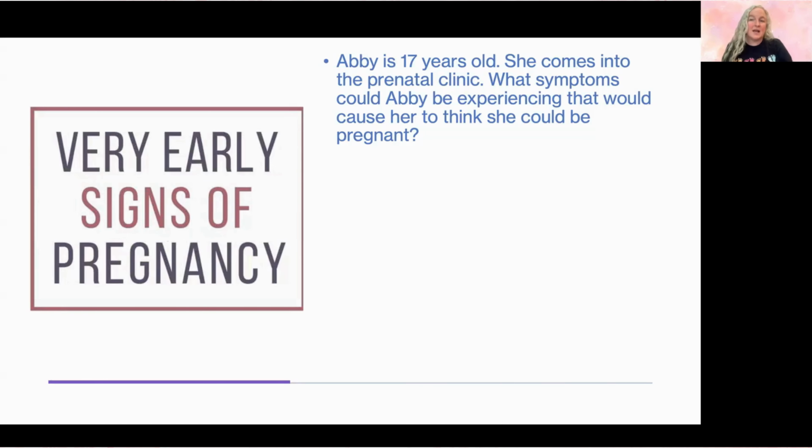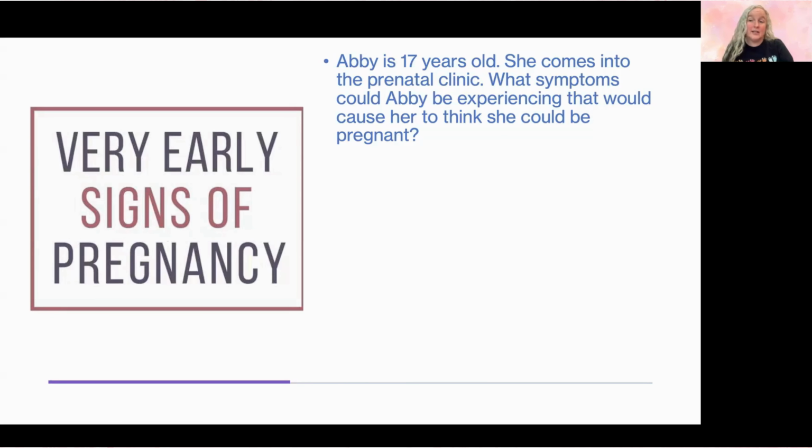So now we're going to take some of this information that we just discussed and apply it to a patient. So we're going to talk about Abby. Abby is 17 years old and she comes into the prenatal clinic. What kind of symptoms could Abby be experiencing that would cause her to think she could be pregnant? So what kind of signs would these be? Think about these are things she's experiencing. So these would be presumptive signs. So what kind of things might she be experiencing?